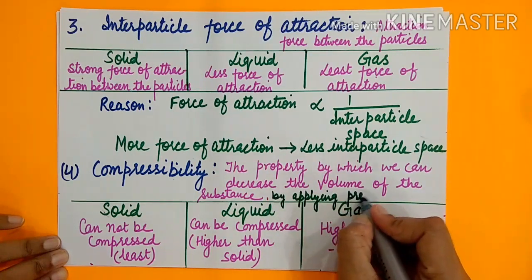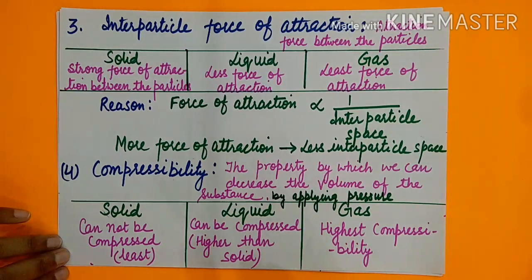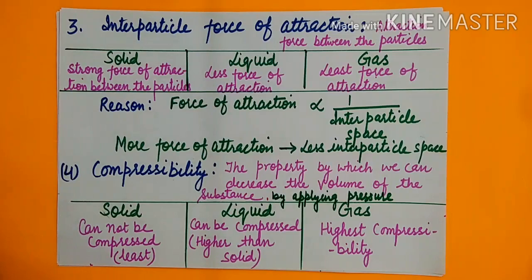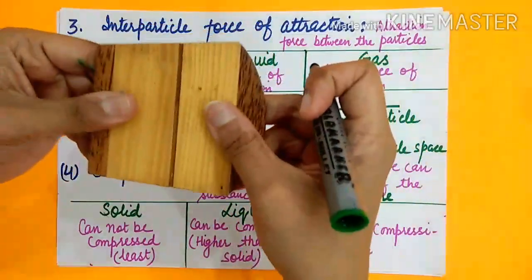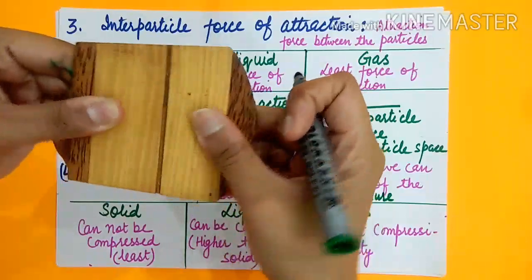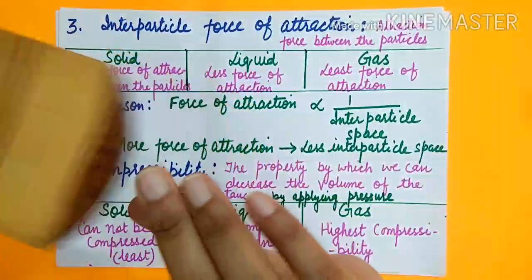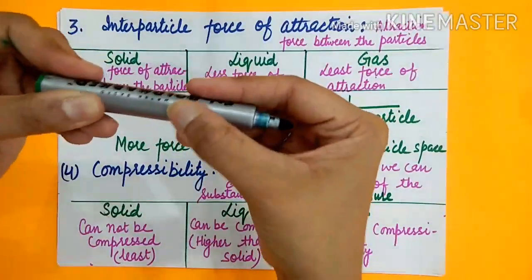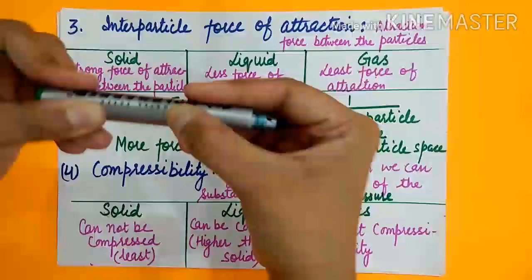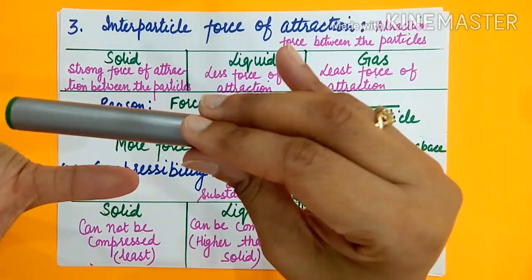It means if you apply pressure, then the volume will decrease. So if you take this solid and I want to press it, I am not able to press it. You can take a pen also, if I want to press it, I am not able to press it, because they have a closely packed arrangement.